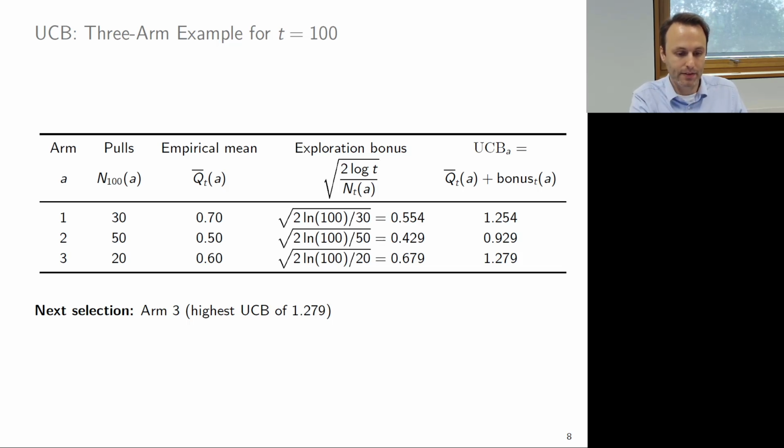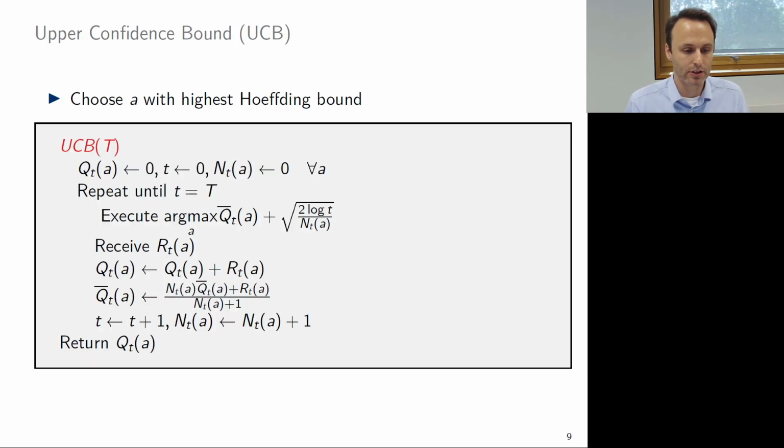So here we have just 3 arms with 30, 50, and 20 pulls. The empirical mean is 70%, 50%, and 60%. And now you see how the number of times this arm has been pulled factors in the exploration bonus. We can plug that in and calculate this, and then calculate the UCB value that is the basis on which we select the next arm. And here, this value is highest for arm 3, so we pick arm 3 for the next session.